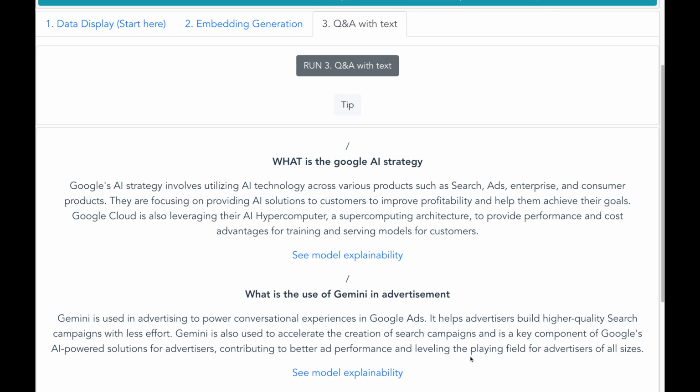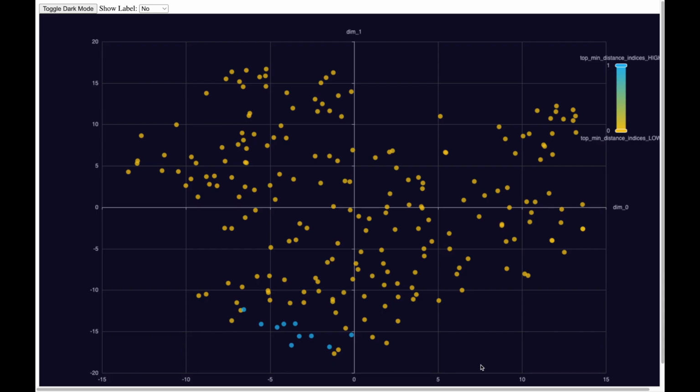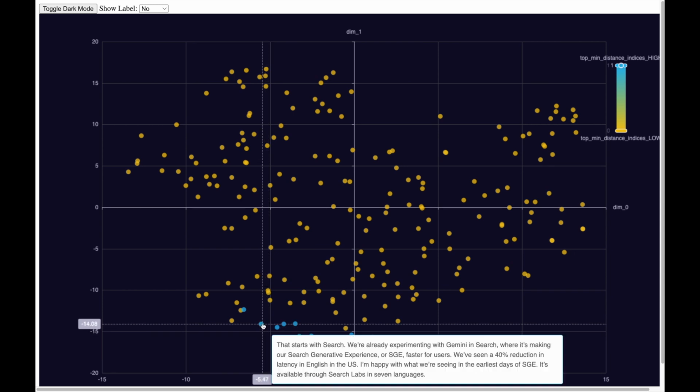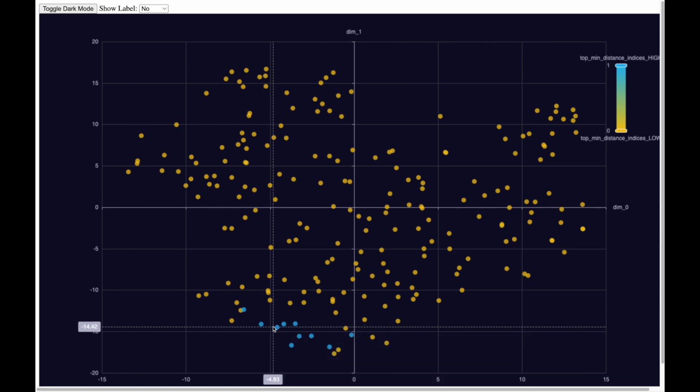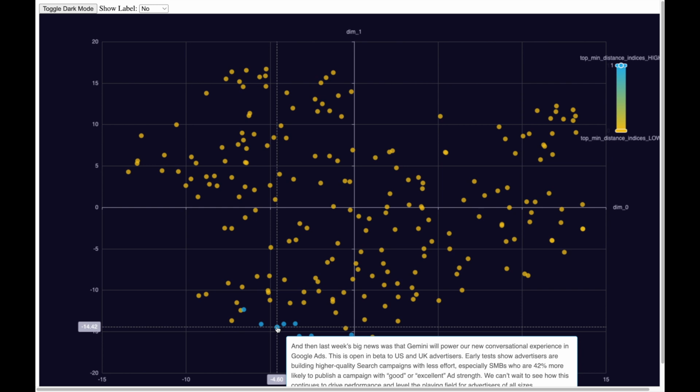In a very rapid way, I get to know how Google is leveraging the latest generative AI model called Gemini. Now, let us also look at the model explainability. And here we see that the transcript talks about the experimentation of Gemini with search. And here we see that Gemini will power new conversational experience in Google Ads.